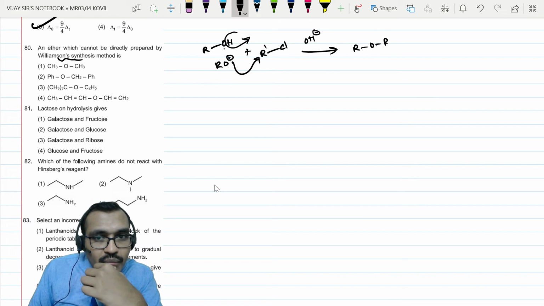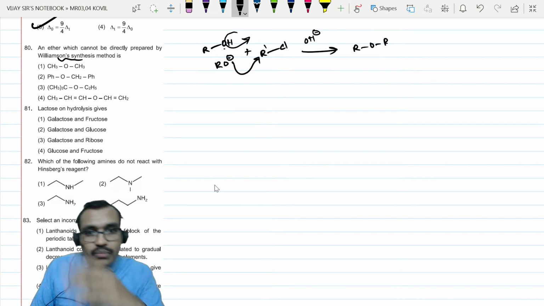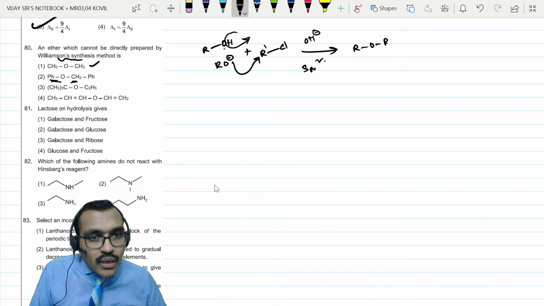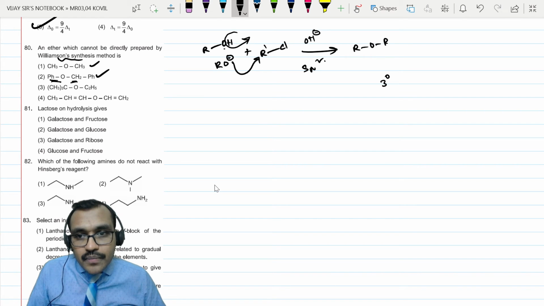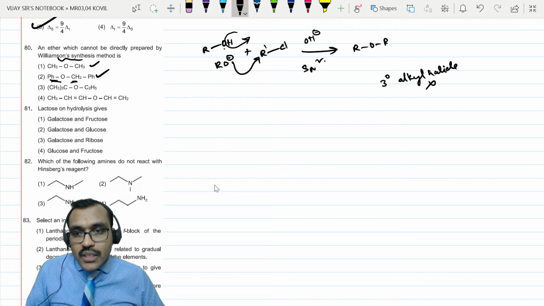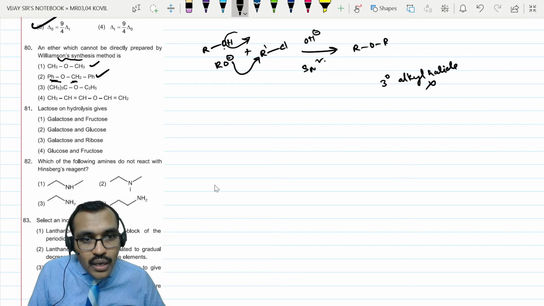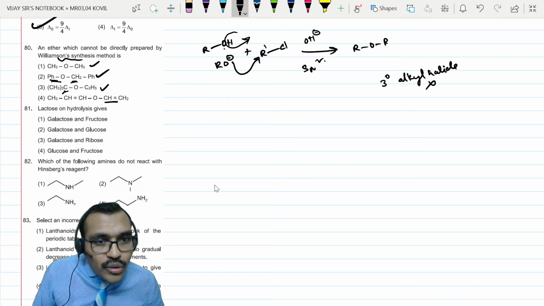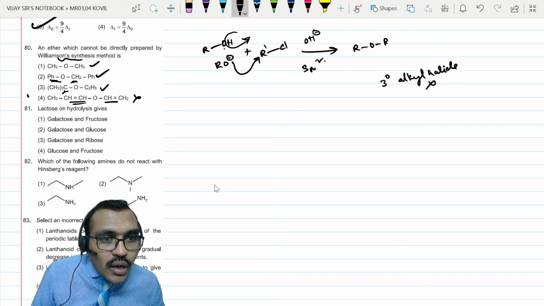So it has to go and show some sort of SN2 type mechanism. Yes, it is possible here. If it can be phenoxide ion, if this is alkyl halide, possible. If it is a tertiary alkyl halide, in case of tertiary alkyl halides, Williamson's ether synthesis is not possible. If it is tertiary alcohol, then base goes and extracts that H plus, so it may be possible to some extent here. That means one form is possible. Here both are okay. Here it is not possible. So option is option 4.